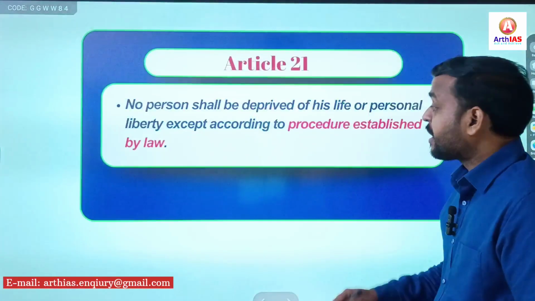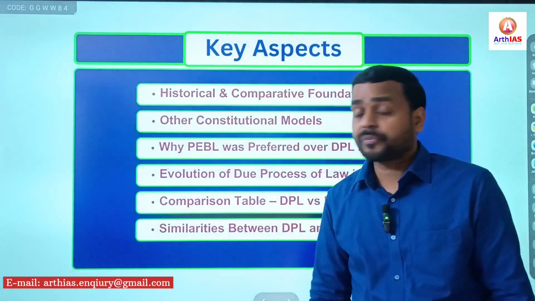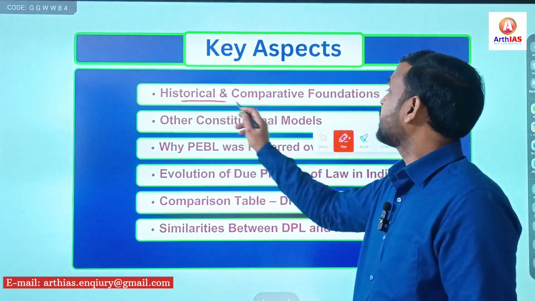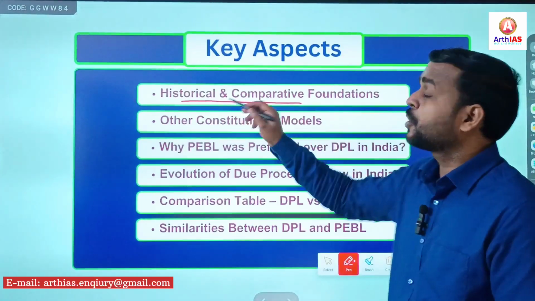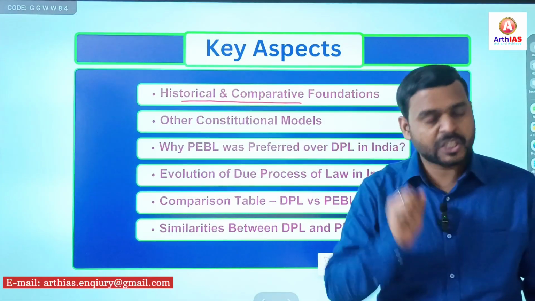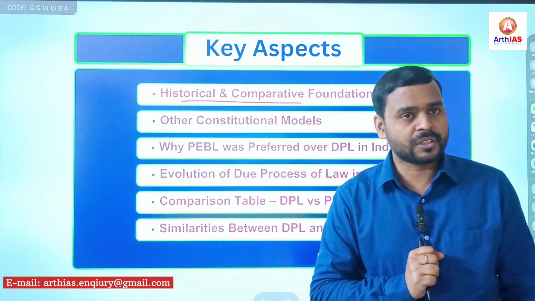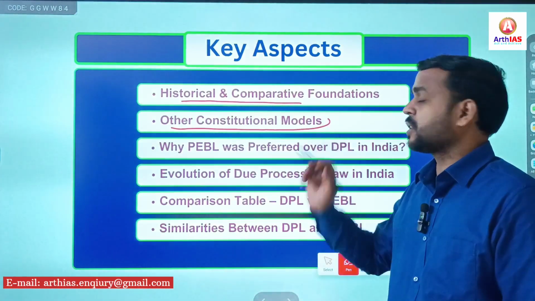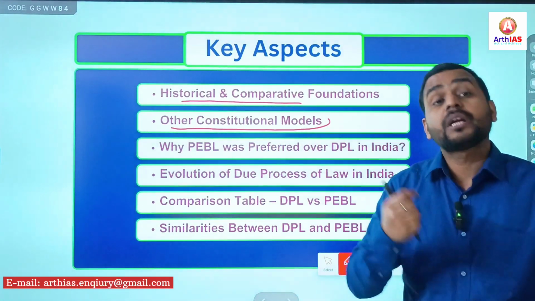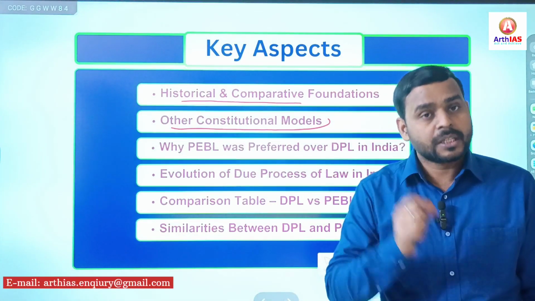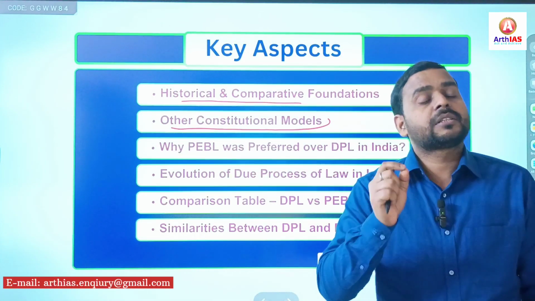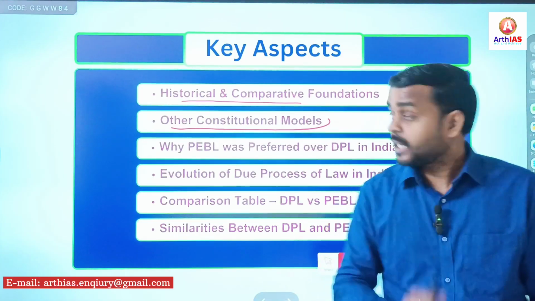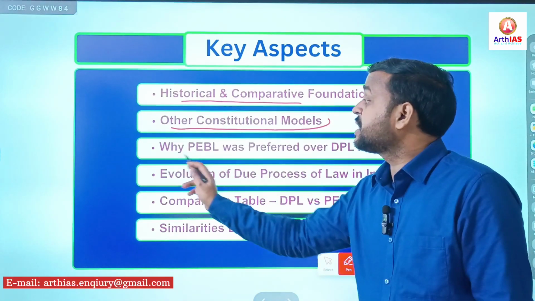So let's see what we are going to discuss in this video. First, we will discuss the historical and comparative foundations. Here we will discuss two constitutions, the British Constitution and the American Constitution, the US Constitution. Then we will also see other constitutional models, meaning the Irish Constitution, German Constitution, the Japanese Constitution, the Constitution of USSR, etc.